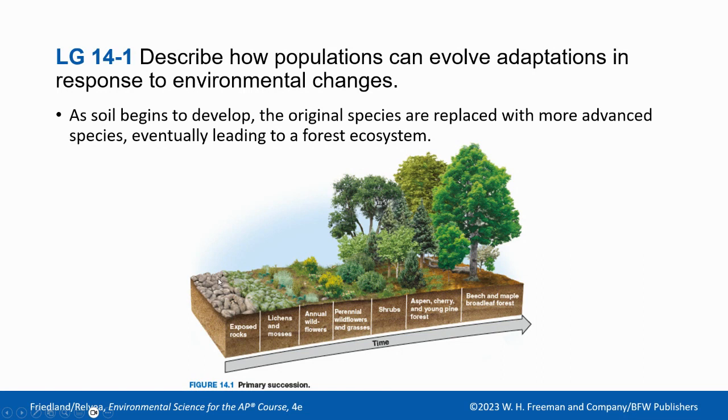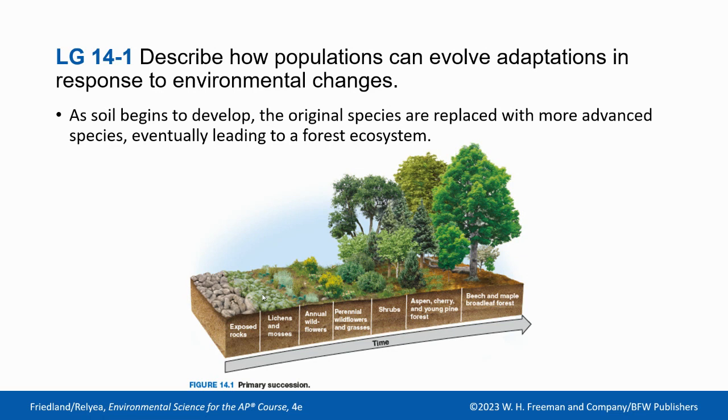Somehow lichens or mosses will get to these places and attach to the rock. Those pioneer species don't need very much as far as nutrients to grow. They definitely don't need soil, which is a big plus because there's no soil there yet. That's the big difference for primary succession: there's no soil.